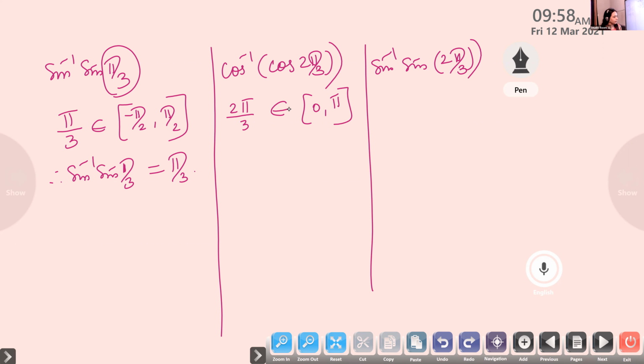Yes or no? Aryan. Pi by 3 means it is 60, isn't it? 60 into 2 is 120. Whether 120 lies in the interval 0 to pi. Whether it lies between 0 to pi. Pi means 180. Whether it belongs to that interval or not.